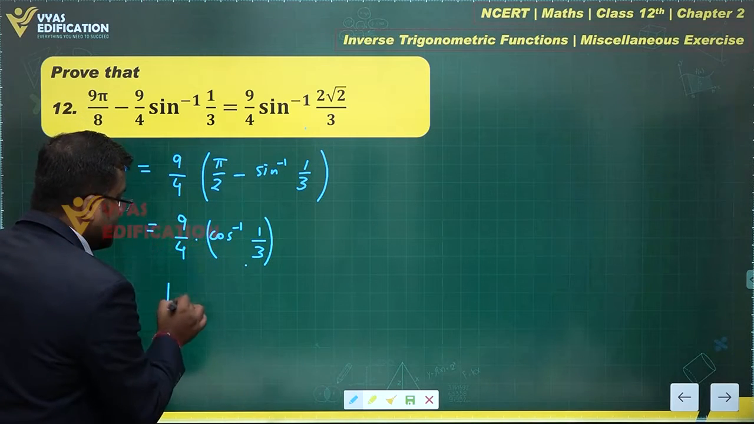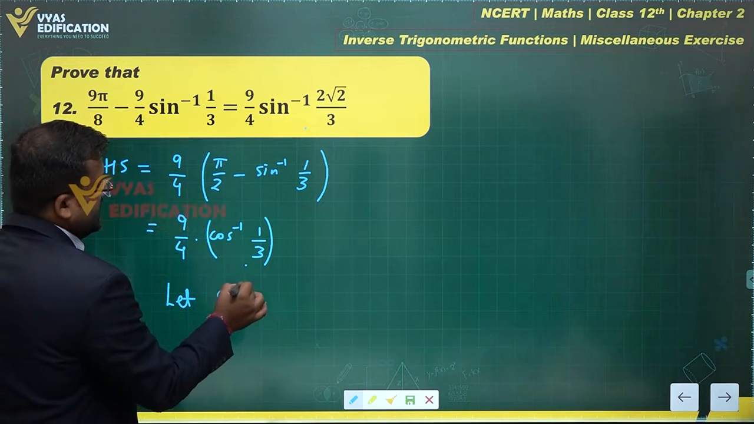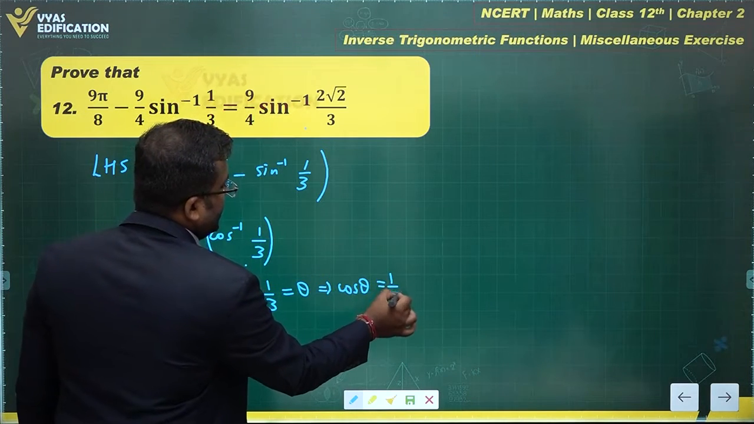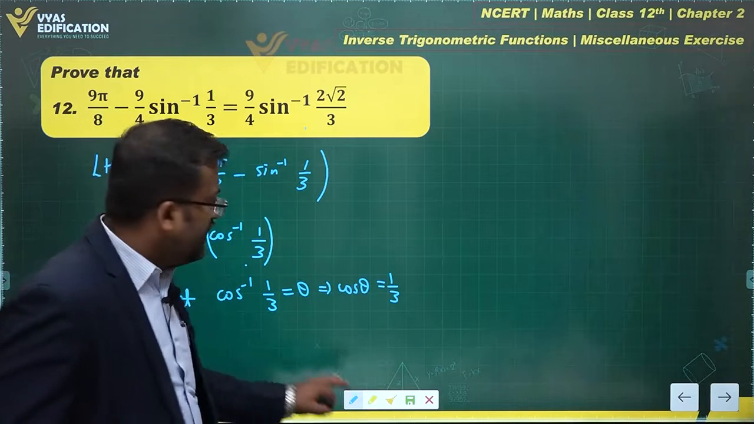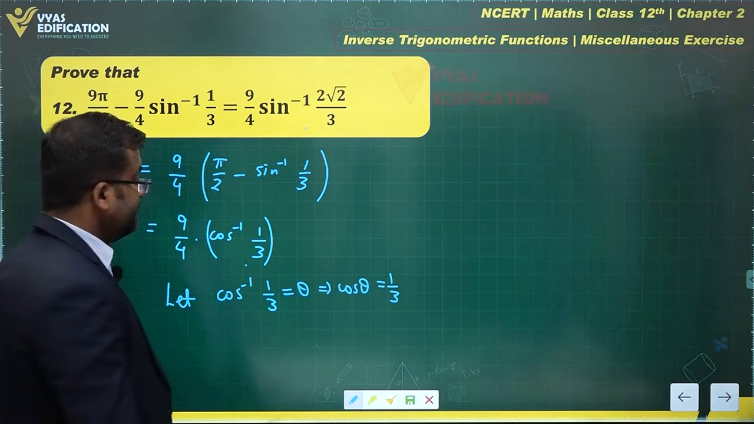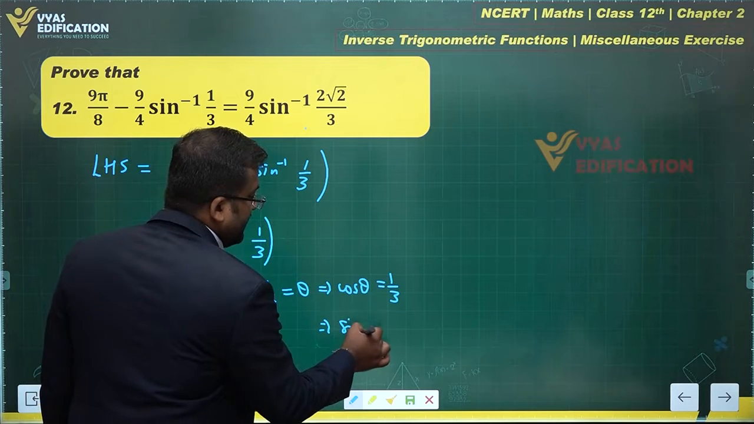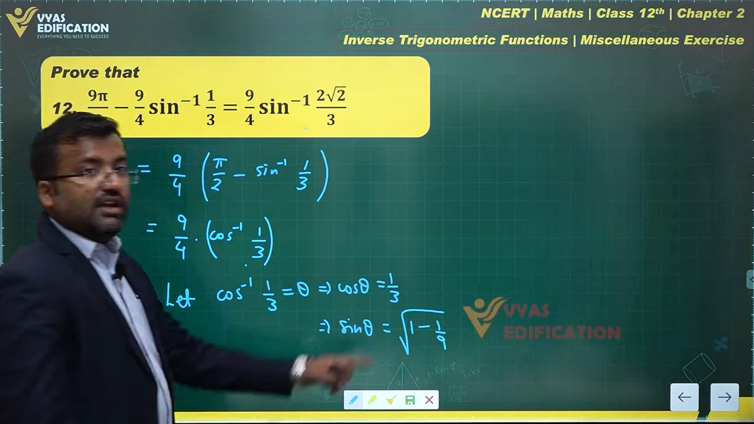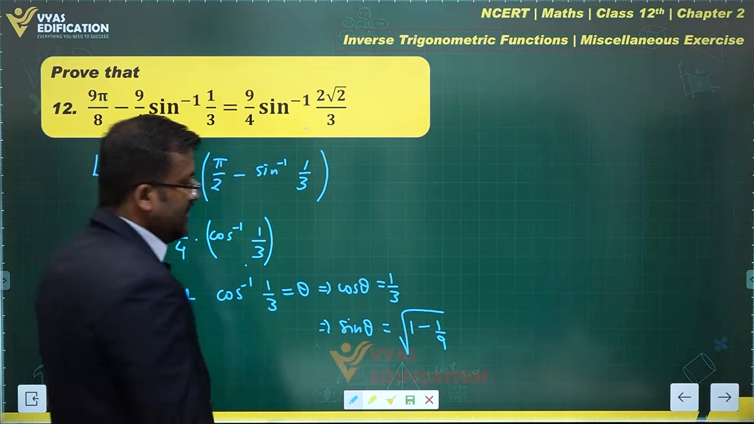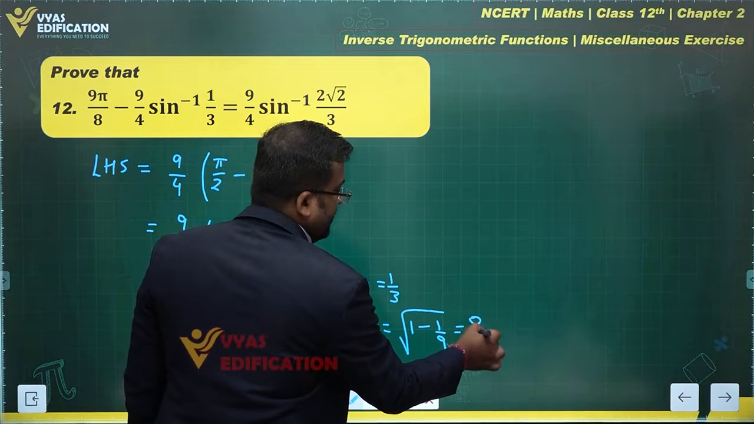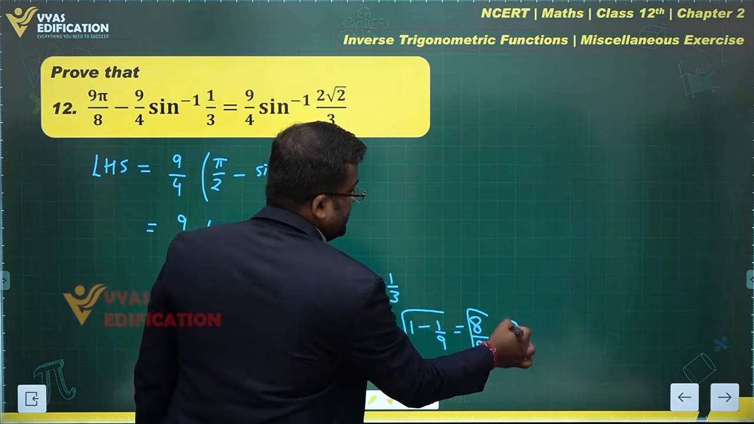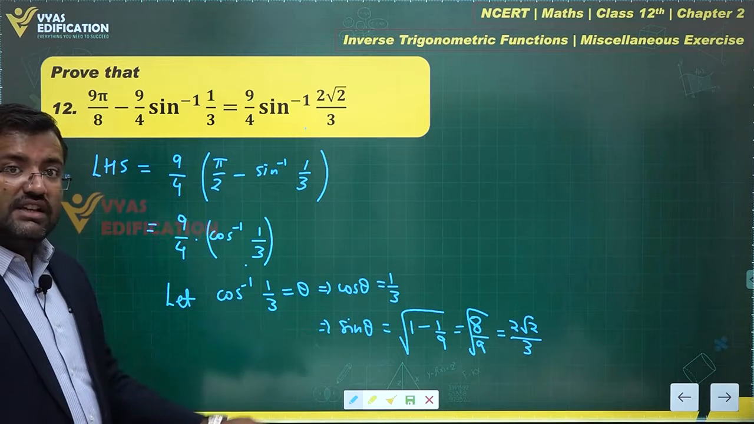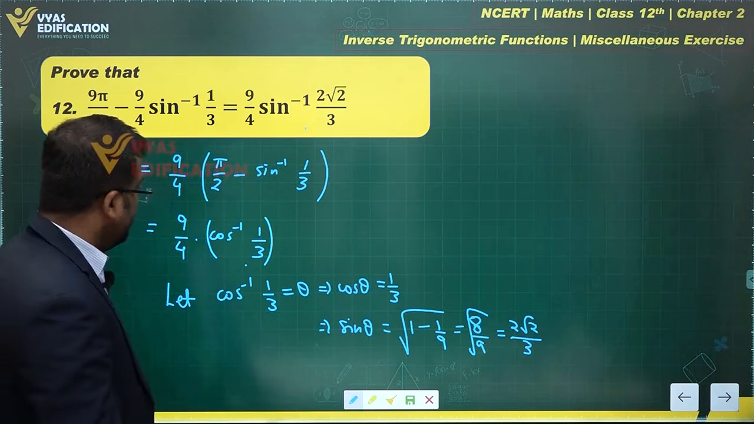So let cos inverse 1 by 3 be equal to theta, which gives me cos theta is equal to 1 by 3. Theta lies in the first quadrant, as you can observe, since the value of cos theta is positive, right? This gives me sine theta is equal to under root of 1 minus cos square theta, which is 1 minus 1 by 3 whole square. What is this? This is 9 minus 1, 8 by 9 under root, which is 2 root 2 by 3. Sine theta is equal to this. Therefore, theta will be equal to sine inverse 2 root 2 by 3.